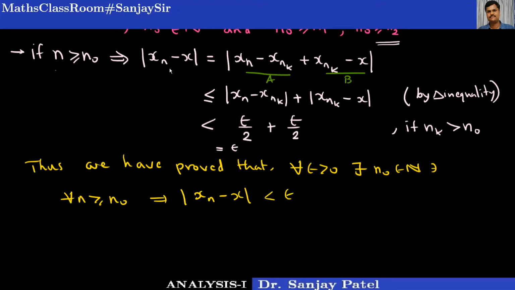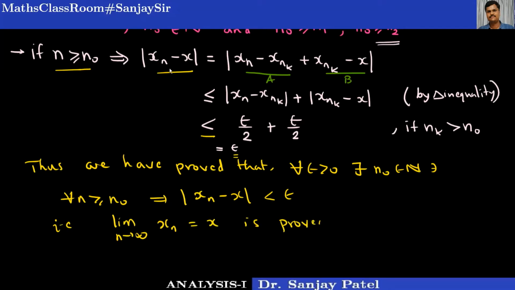So limit n tends to infinity, xn is equal to x is proved.